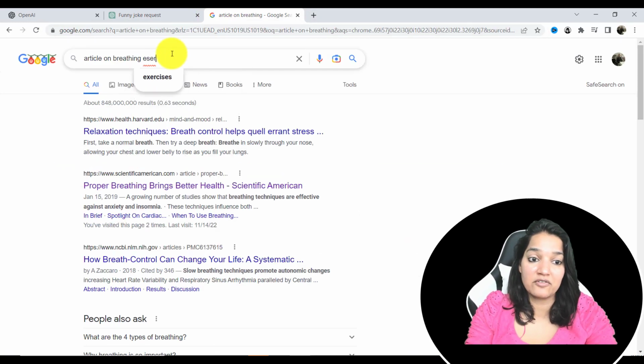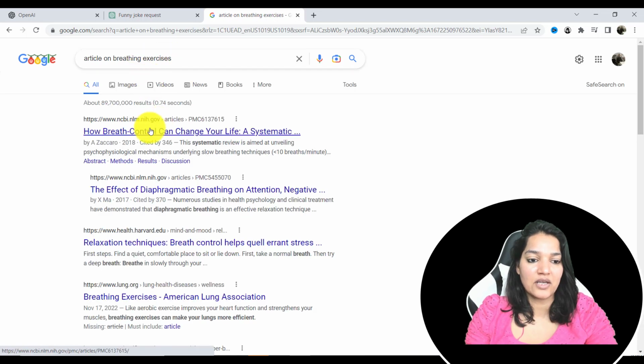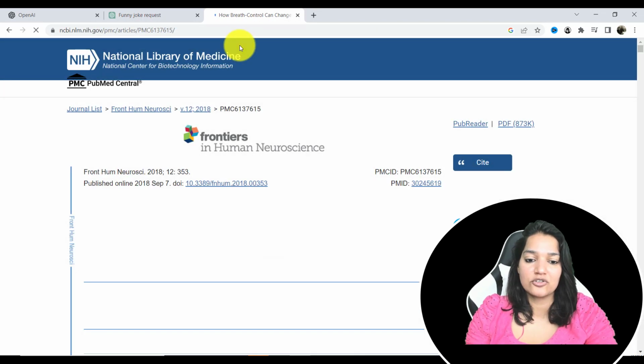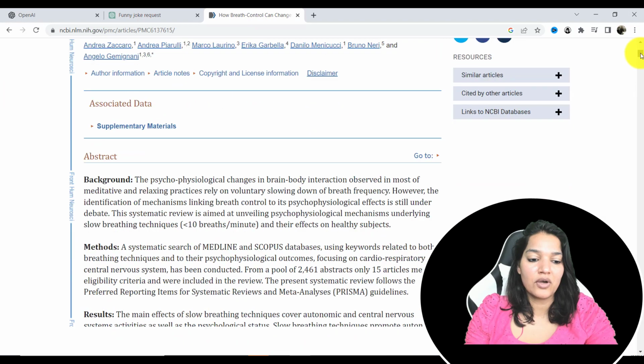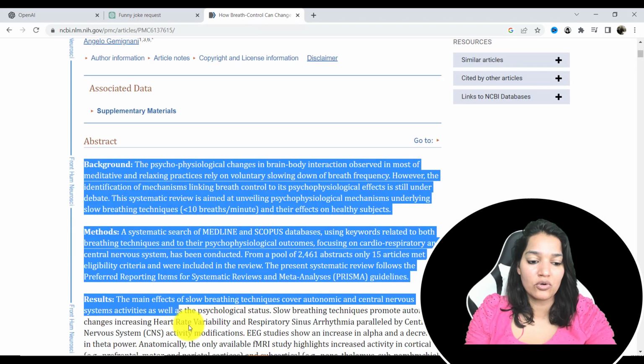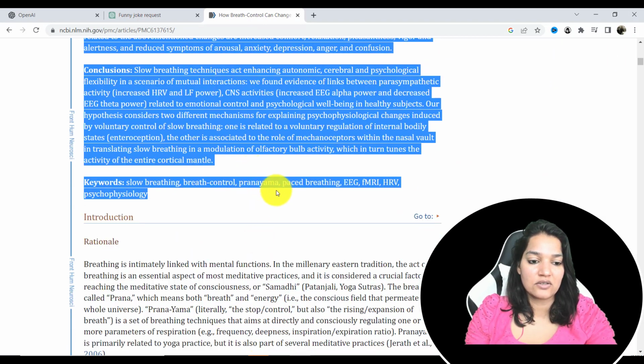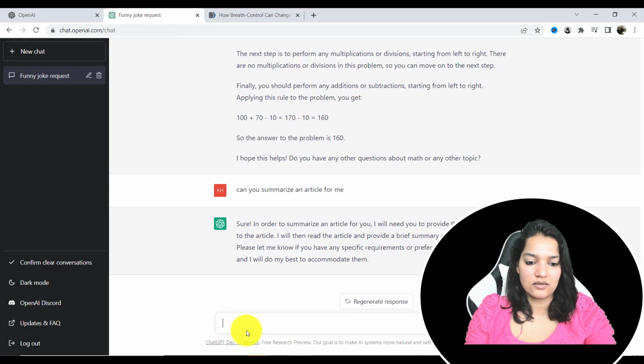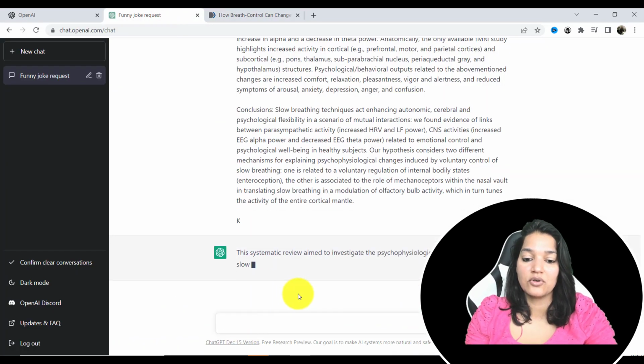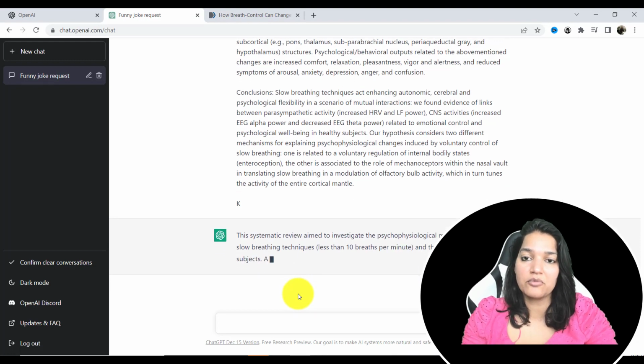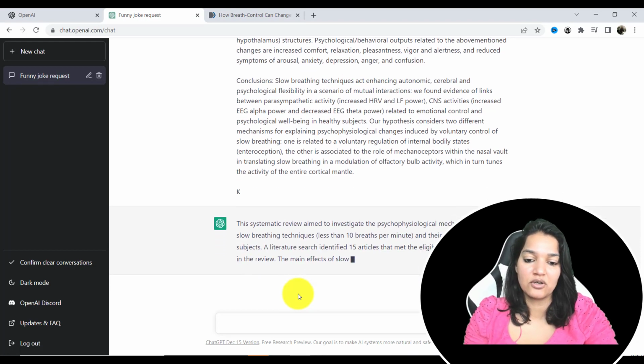Let's say I do have a book on that. So this is the article that you have found, and let me go ahead and copy this whole article here. Now I'm going to say, write me a summary of this particular article.